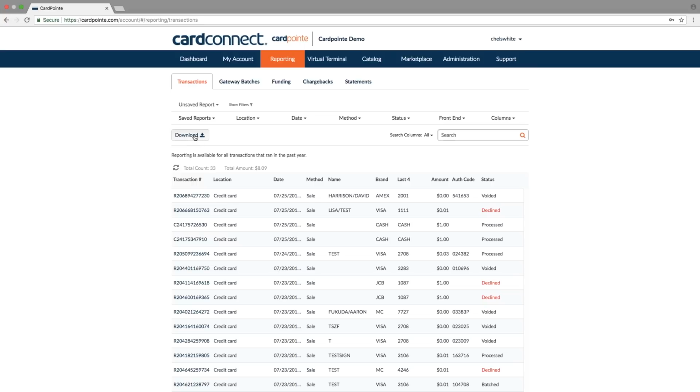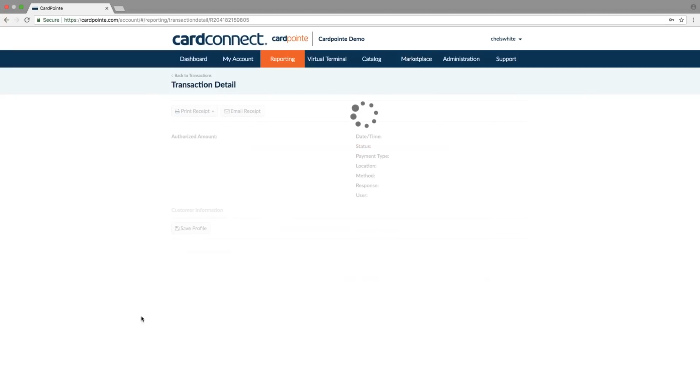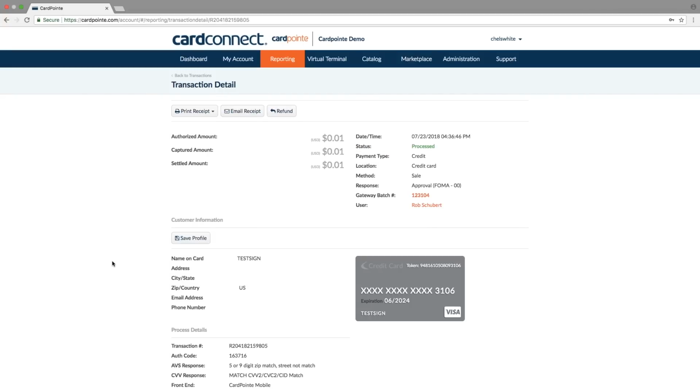All reports can be downloaded for your records. Click on any transaction number to drill into the details of that transaction, including the user that ran the transaction, the location at which it was accepted, the authorized and captured amount, and the customer profile information.